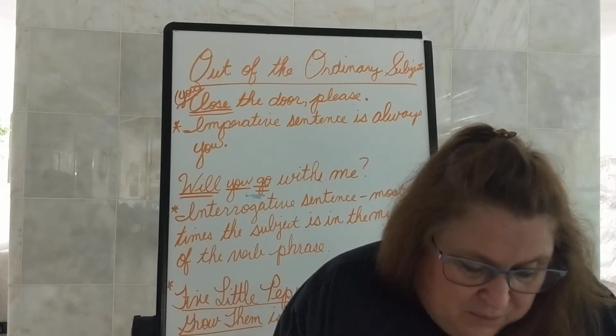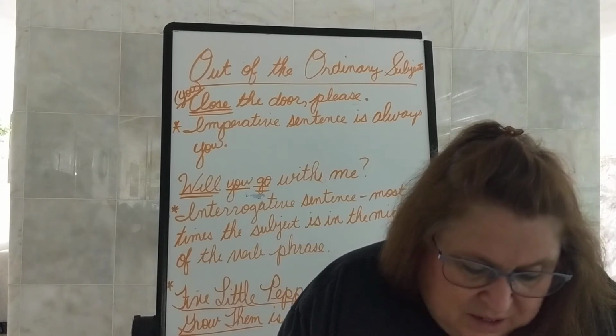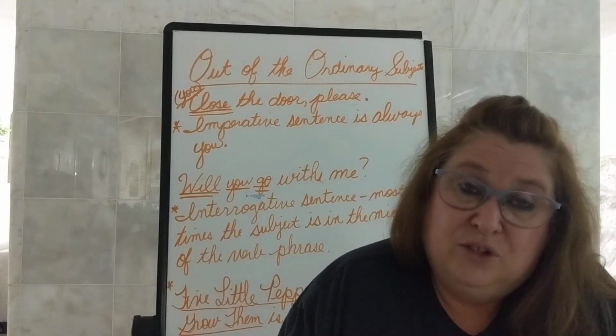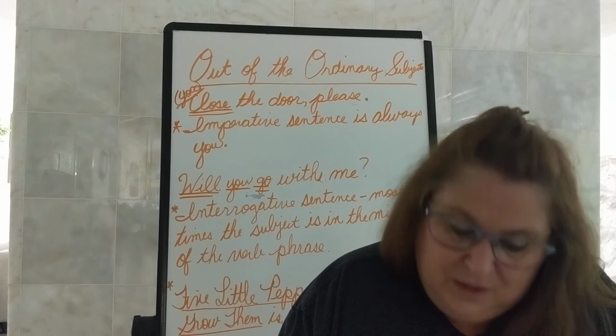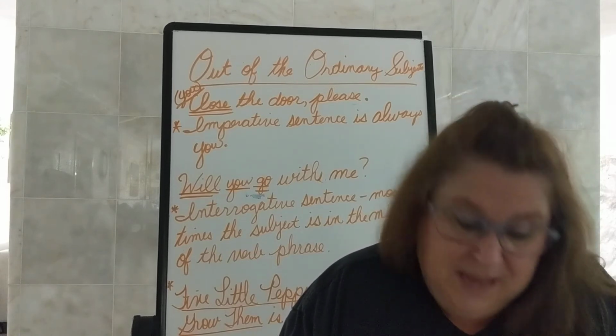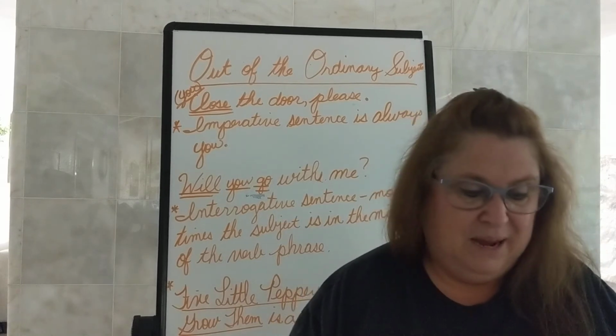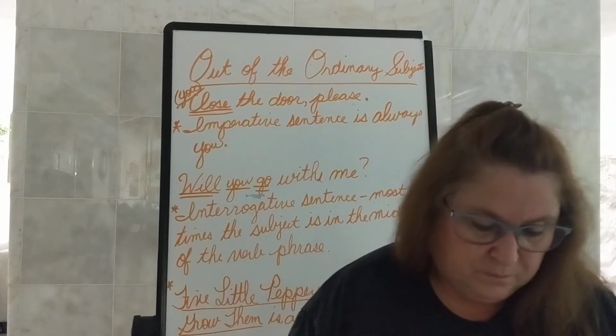Go back. It says write the numbers of the sentences and think which are declaratives. So you're going to do that on your own. You find your declarative sentences and write the numbers on the line. Which sentences are imperative? Do the same. And which sentences are interrogative? Do the same. Turn to page 47.